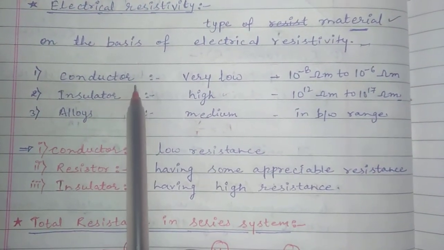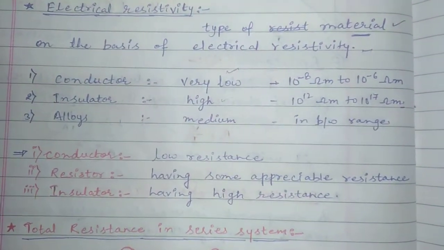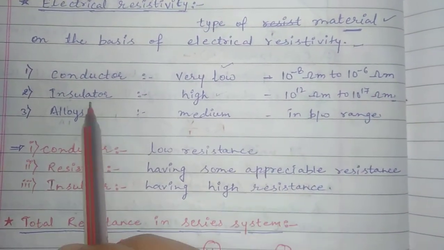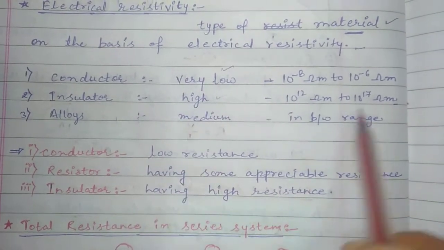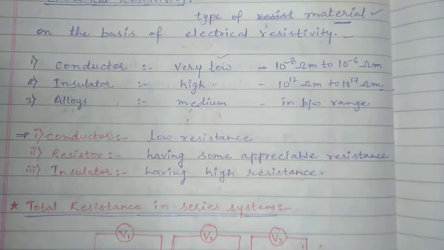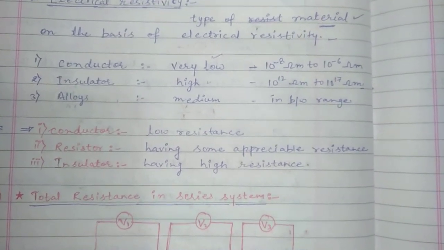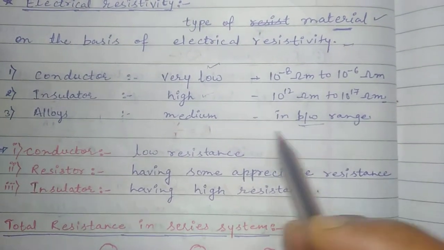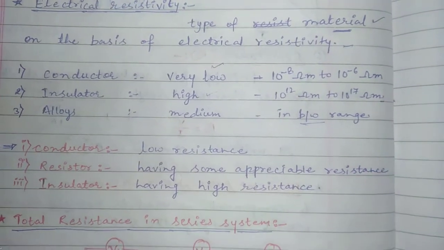The conductor has a very low electrical resistivity, the value is given here, and the insulator has a high resistivity, and the value is this. And alloy: what is an alloy? An alloy is a homogeneous mixture of metal and non-metal, or sometimes metal and metal. The range of the electrical resistivity of the alloy is in between these two values.